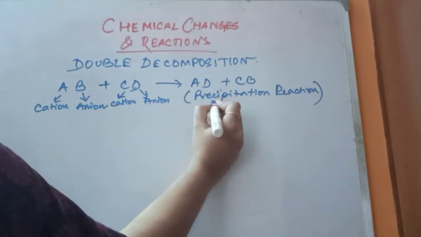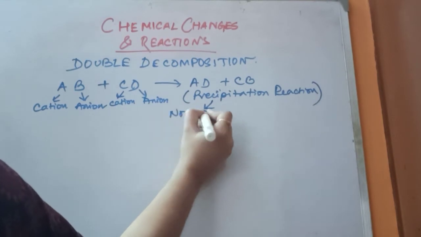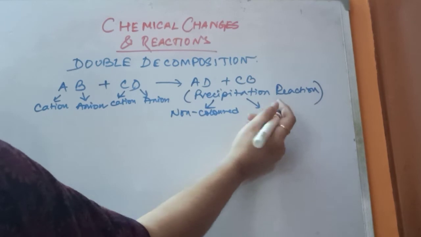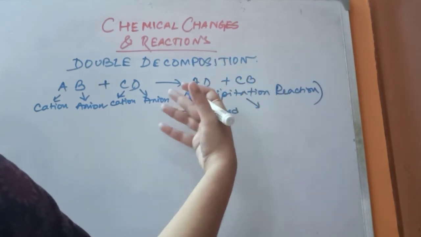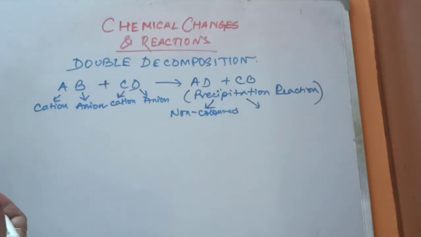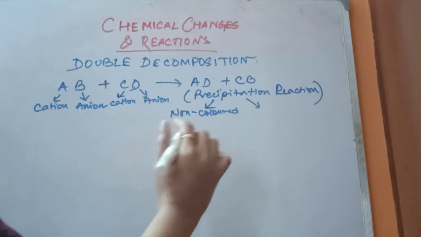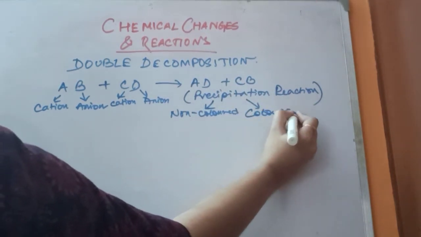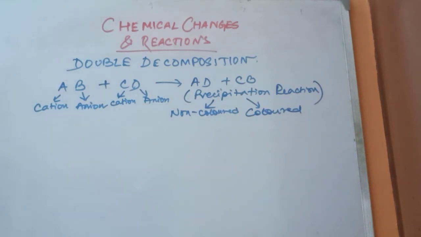Okay. Now there are two types of precipitates. One, non-colored precipitate, which means precipitates that are just white in color, with no such texture difference, just a white colored precipitate. And the other one is the colored precipitate. Okay, so first I'll talk about the non-colored precipitate. Let's look at the examples.